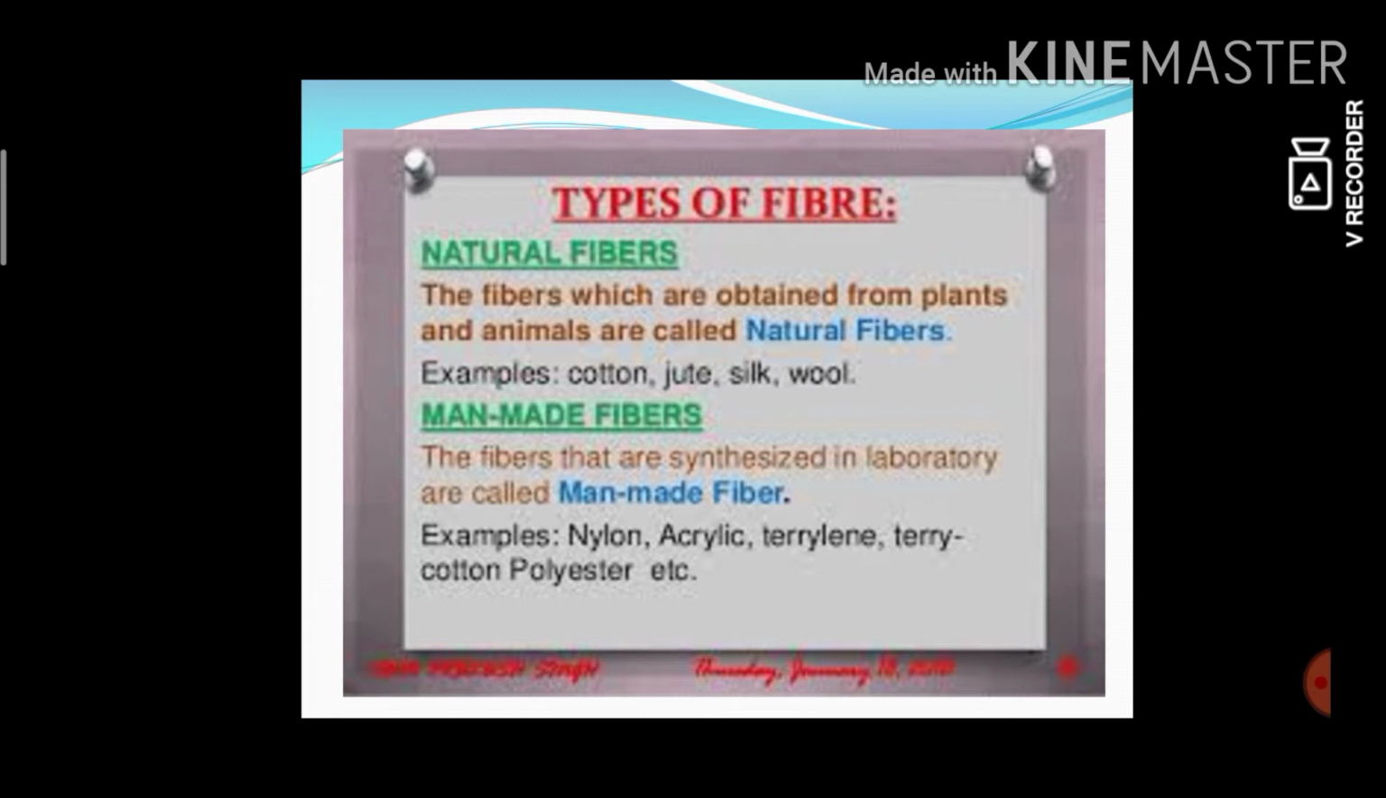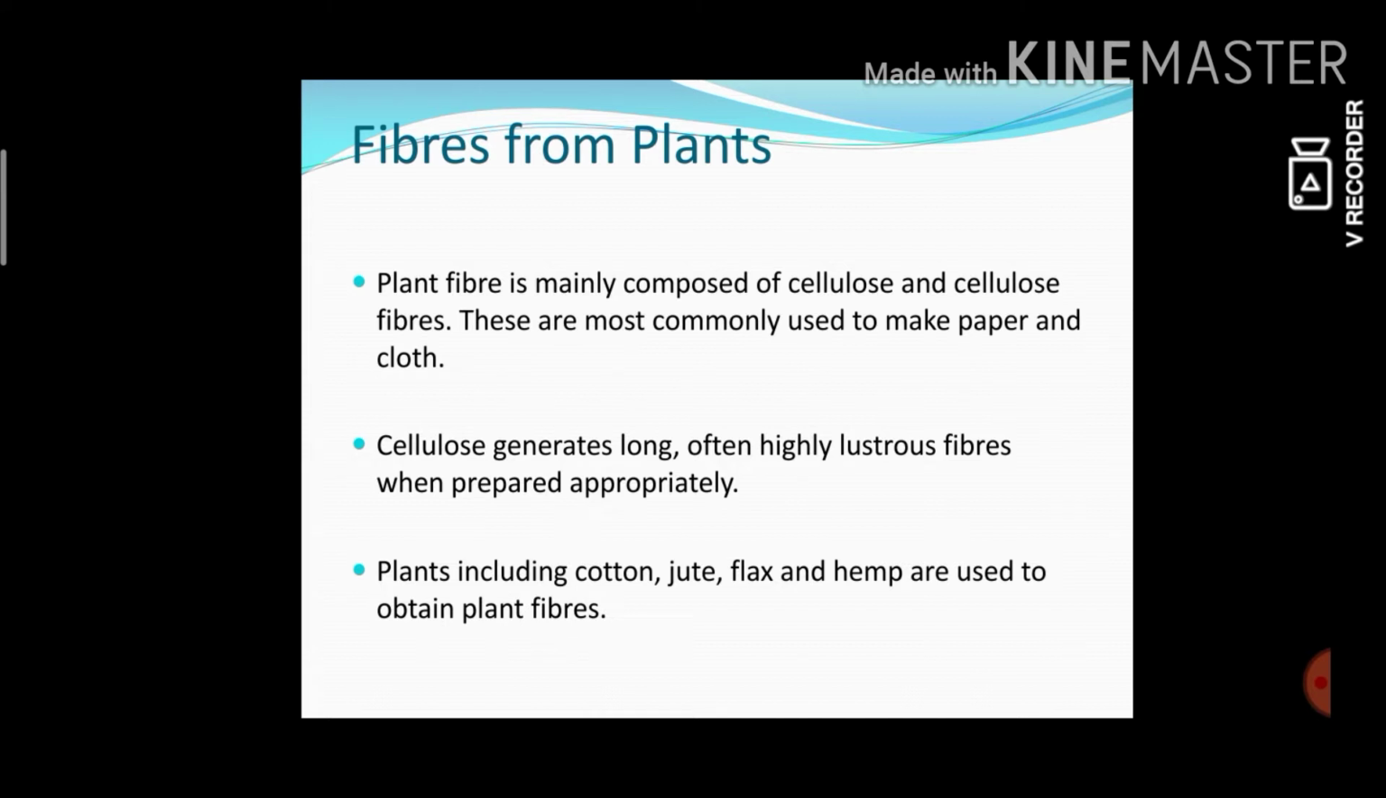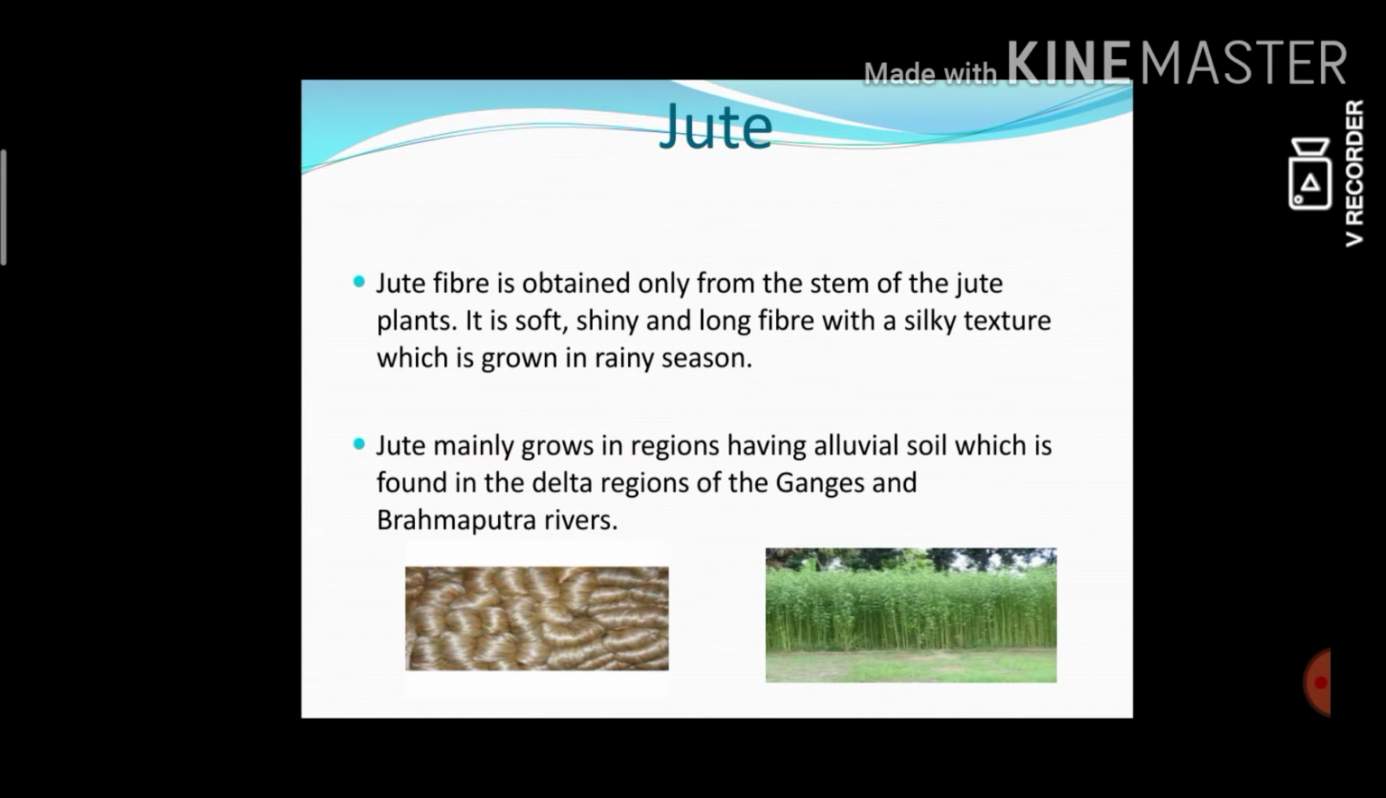So, fibers from plants. Plant fiber is mainly composed of cellulose, and cellulose fibers are most commonly used to make paper and cloth. See this, what is that? Jute. Yes. Jute fiber is obtained only from the stem of the jute plant. It is the stem of the plant.